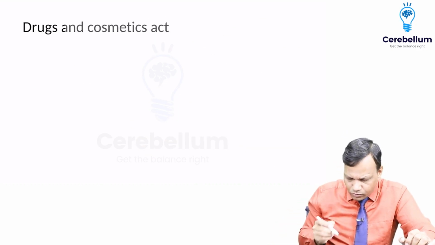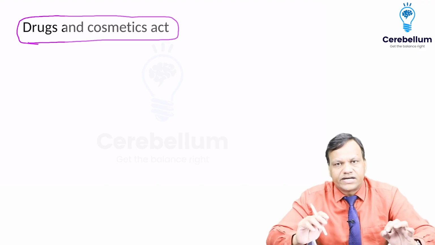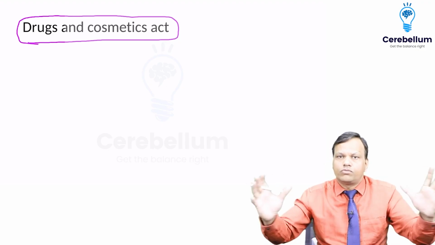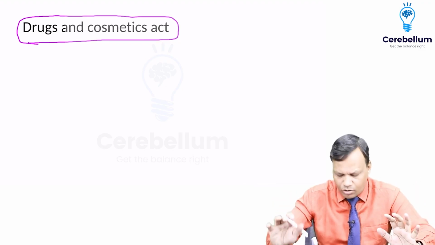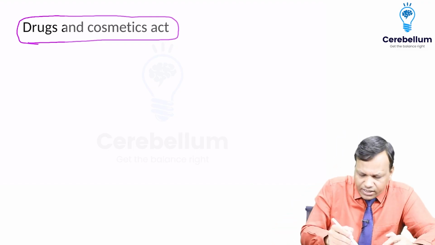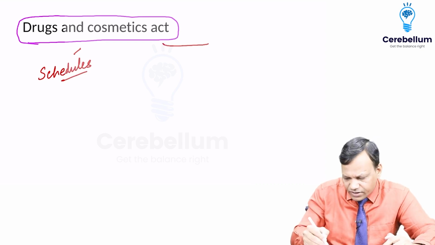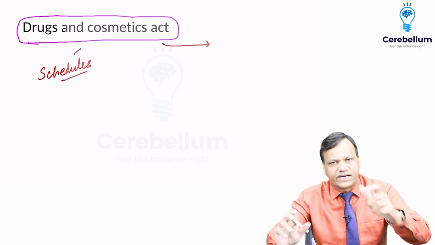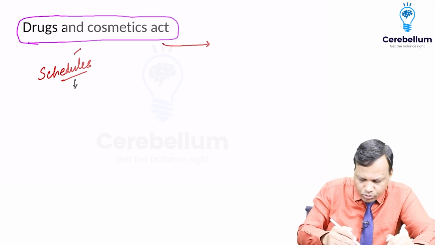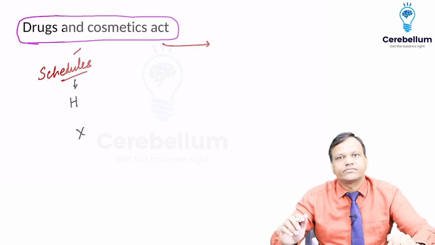Now we will move to, there is a law in India which is known as Drugs and Cosmetics Act. Yeah? So although there is a full law, we will not go into details of that law. We need to know two important things for MCQs. One, two schedules we need to know. And second, we need to know about some named drugs, different types of drugs which are named under this law. The first thing, schedule, you need to know two schedules. One is Schedule H and second is Schedule X.